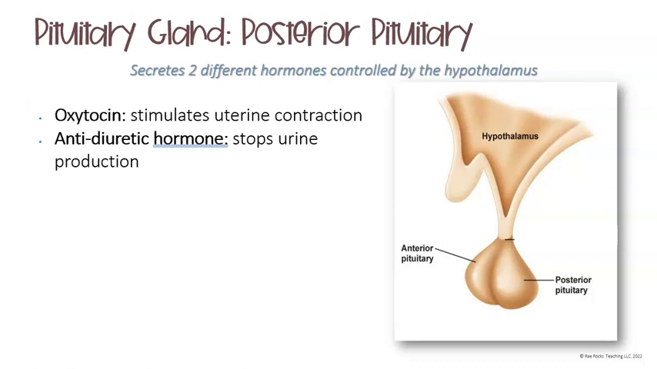The posterior pituitary gland secretes 2 different hormones, again controlled by the hypothalamus. These include oxytocin, which stimulates uterine contractions, and antidiuretic hormone, which is going to stop the production of urine.